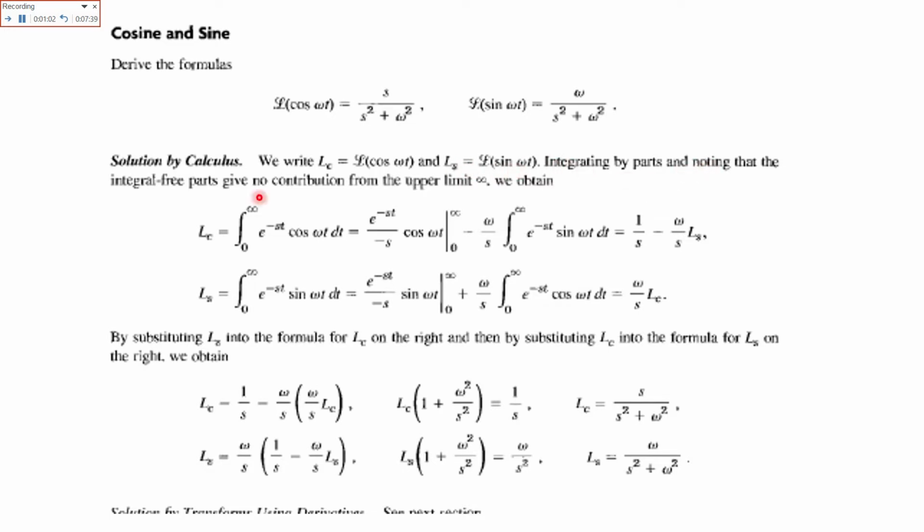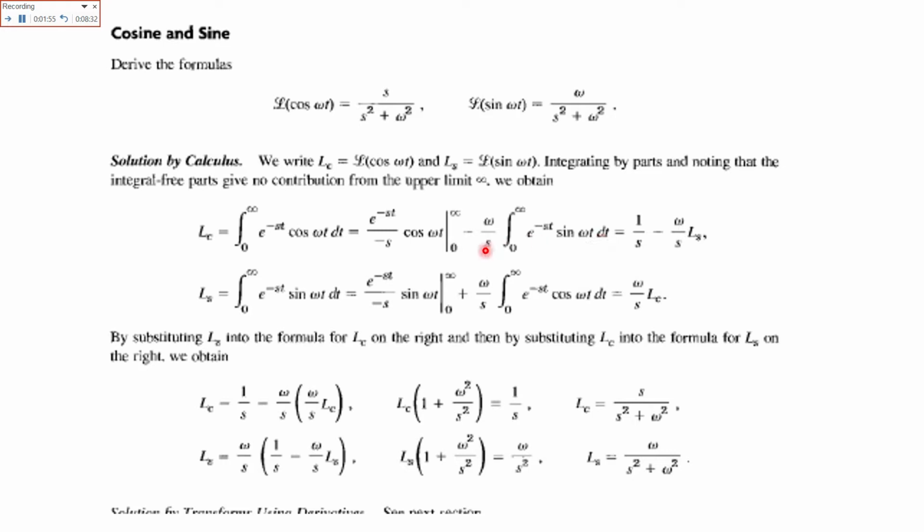Integrating by parts: when you take the integration from 0 to infinity of e raised to the power minus st cos omega t dt, using integration by parts, first keep cos omega t, and integrate the second term, e raised to the power minus st over minus s, evaluated from 0 to infinity, minus the integral of e raised to the power minus st over minus s times the derivative of the first term, which is sin omega t.